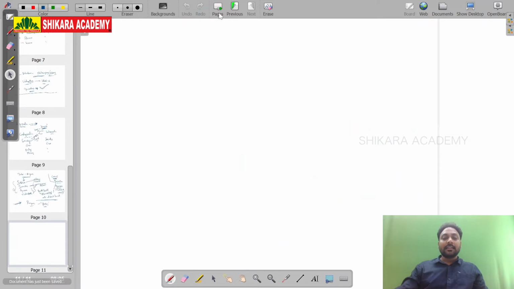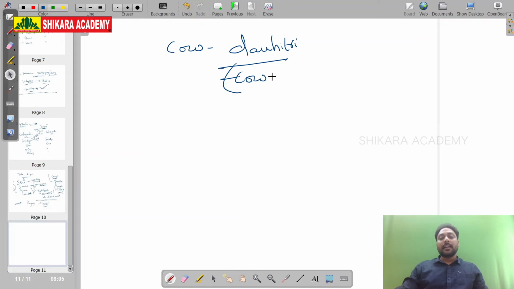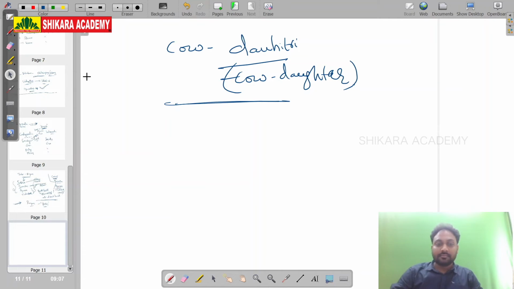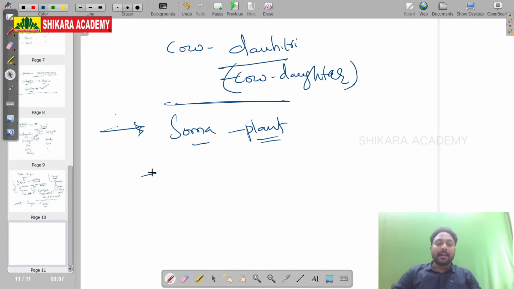Cow is called Dauhitri. Dauhitri means daughter; the cow is like a daughter. The Rigveda also talks about Soma, a plant, and about the gods, Indra. For him, 250 rituals.